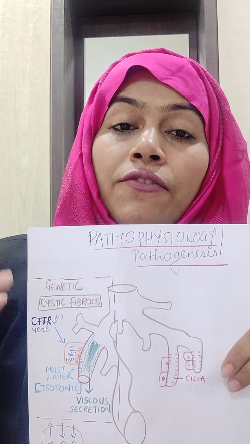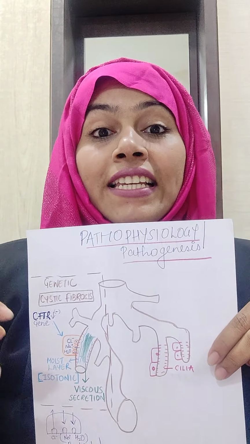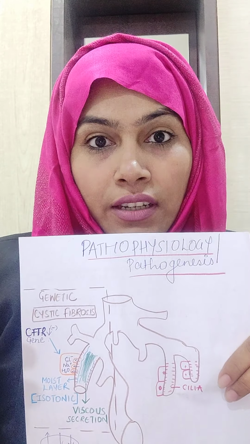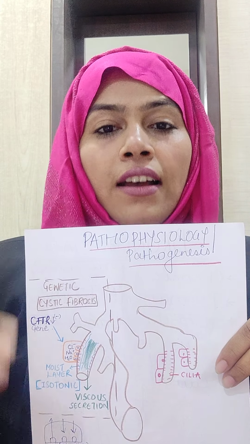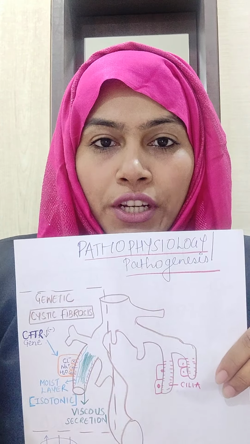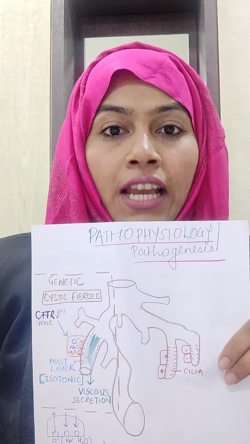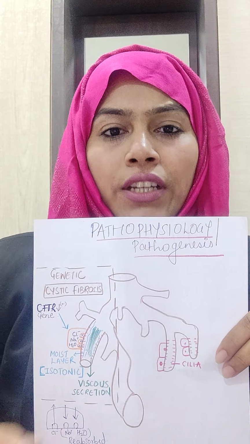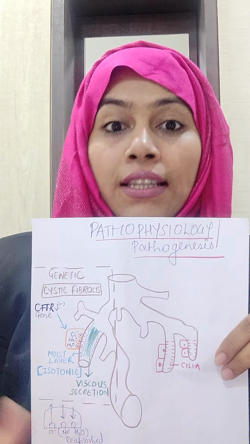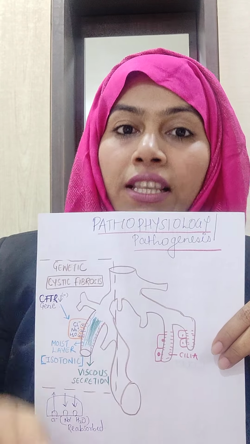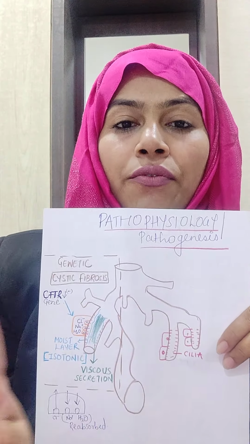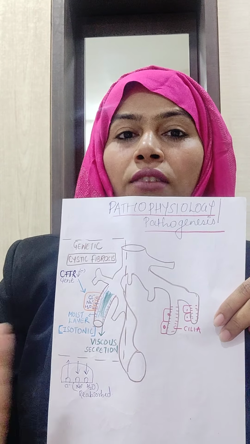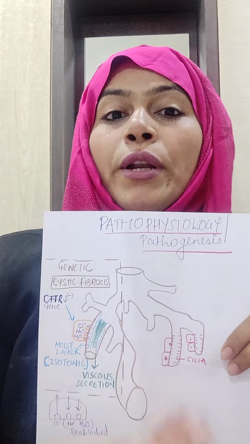When the cilia itself is very slow, or genetically the cilia are absent in a person, the genes that make the movement for the cilia are absent. The cilia will not push it. The mucus is going to accumulate. It is going to invite infection. It is going to dilate the bronchus, and slowly, because of the pathogen, there is going to be destruction as well. So these are the two causes that we have seen: one is cystic fibrosis and the other is a ciliary movement problem.